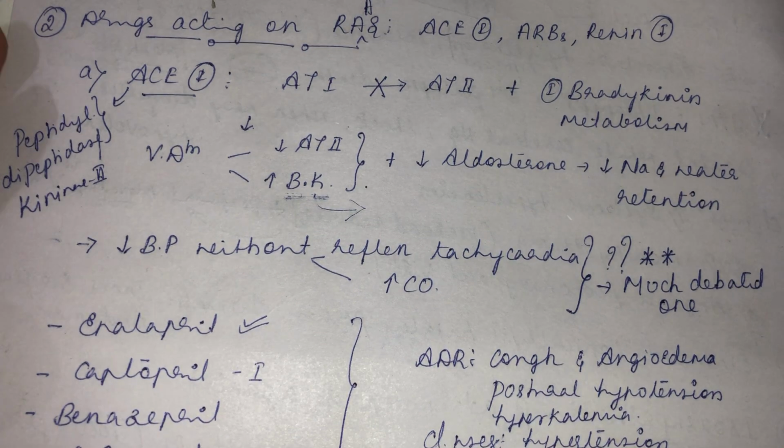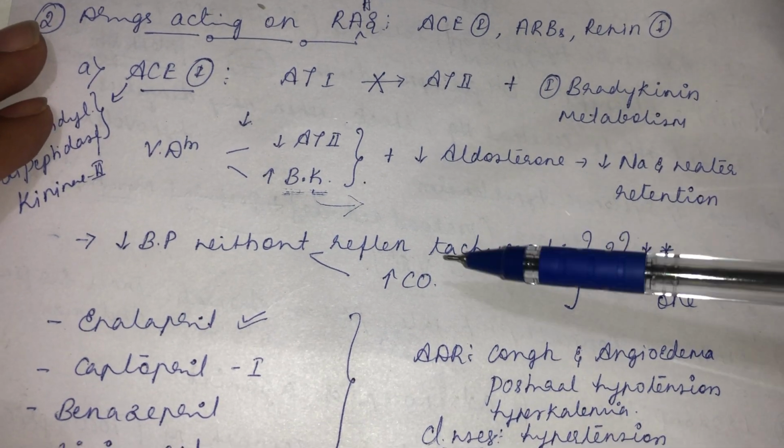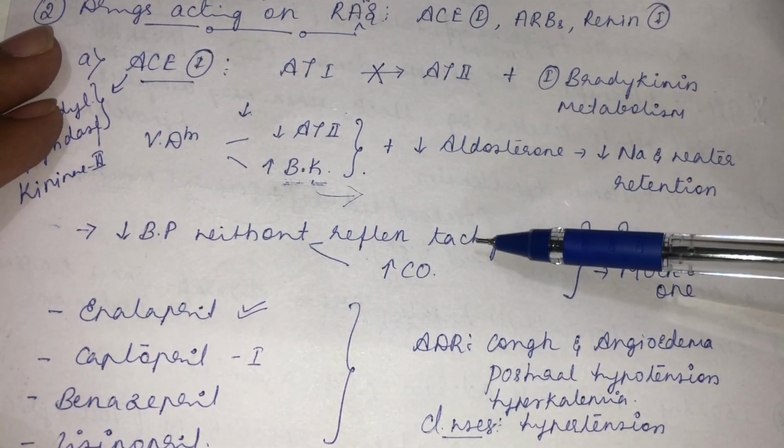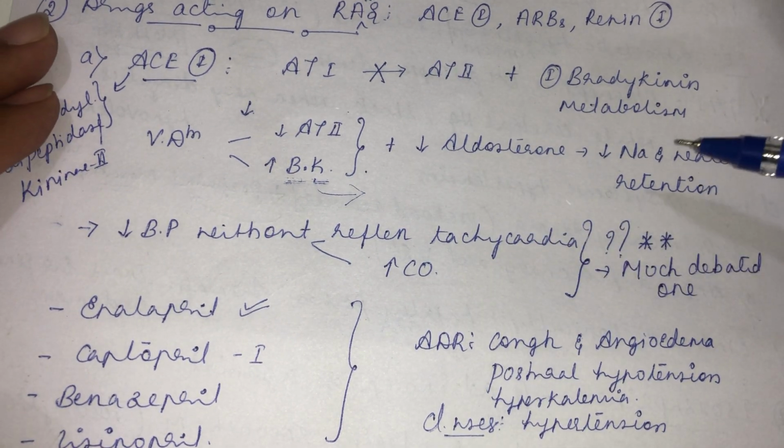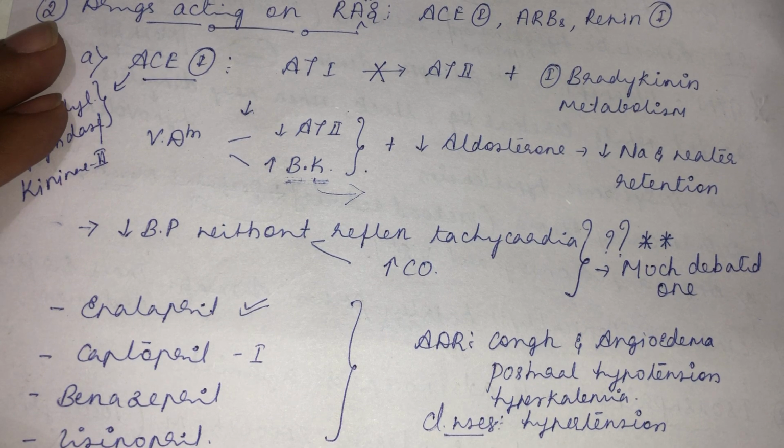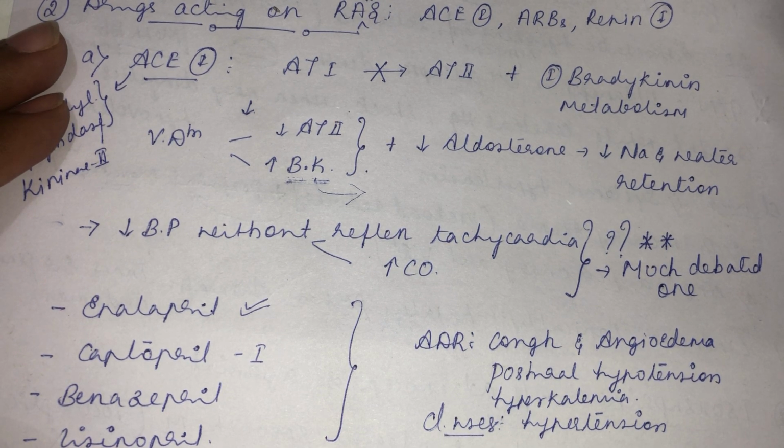But as far as this section is concerned, angiotensin 2 used to increase the release of norepinephrine from the sympathetic nerve ending.